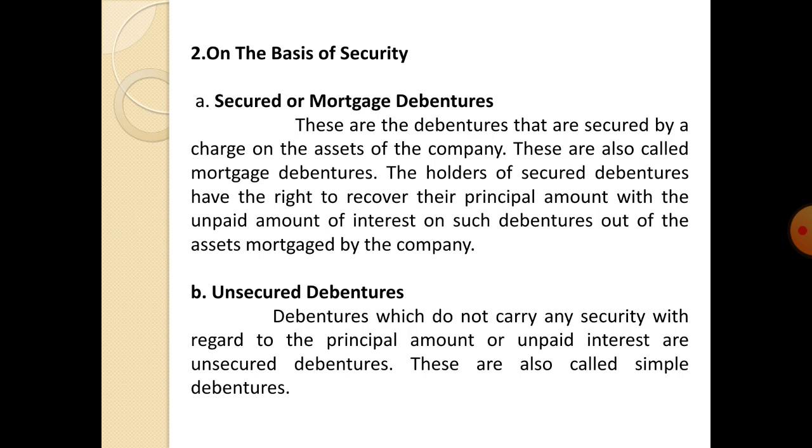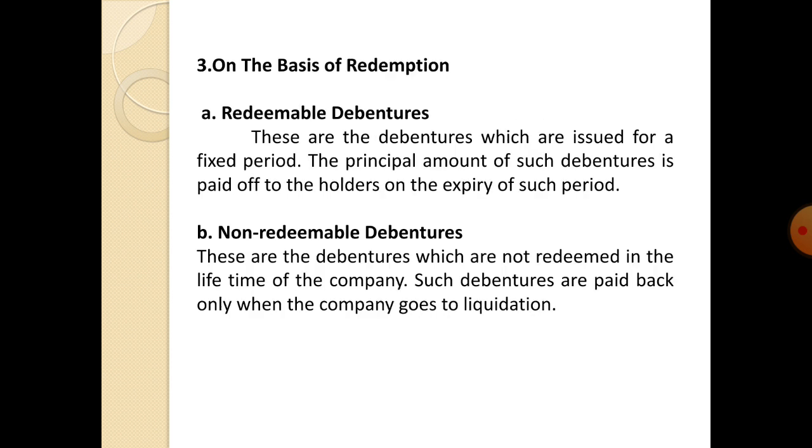And second one is unsecured debentures. Debentures which do not carry any security with regard to the principal amount or unpaid interest are unsecured debentures. These are also called simple debentures. So, if someone purchased unsecured debentures, they don't have any right to receive the principal amount or unpaid interest for their debentures. Let us move to the next slide.